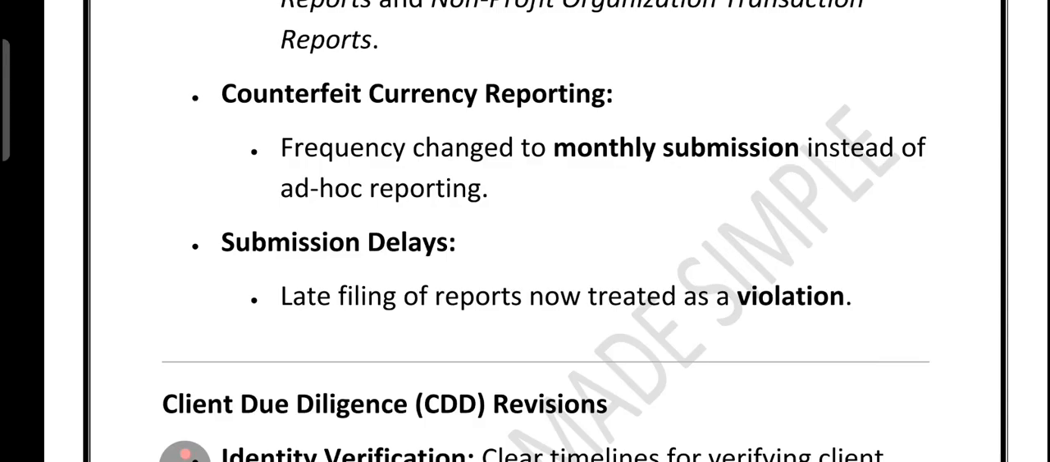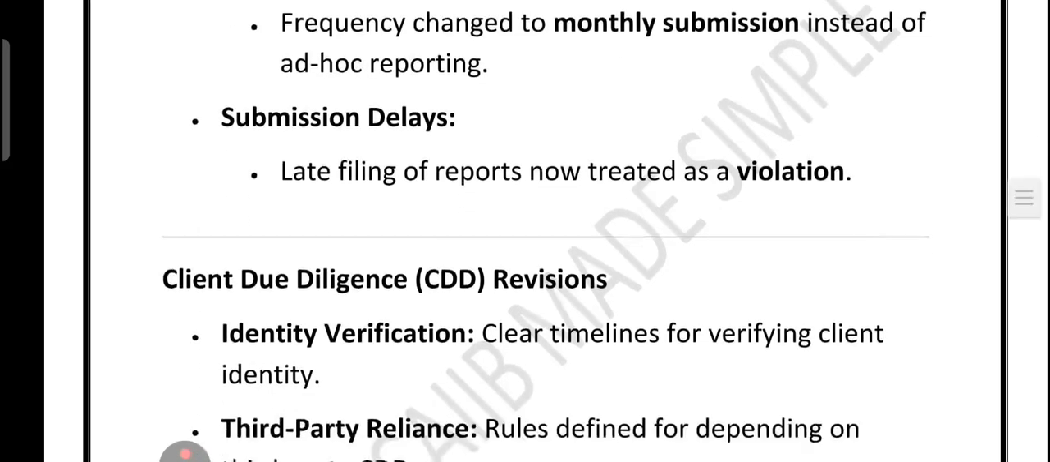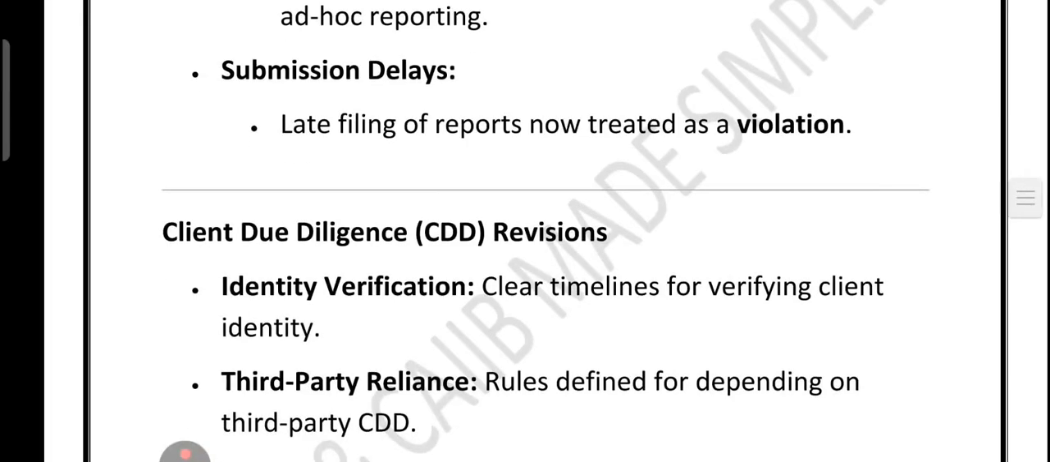Earlier it was done randomly, but now banks report it systematically. Third, delays will no longer be tolerated. If any bank files a report late, it is officially treated as a violation. Now next, coming to CDD. What is CDD? Client due diligence, which is nothing but the KYC process.